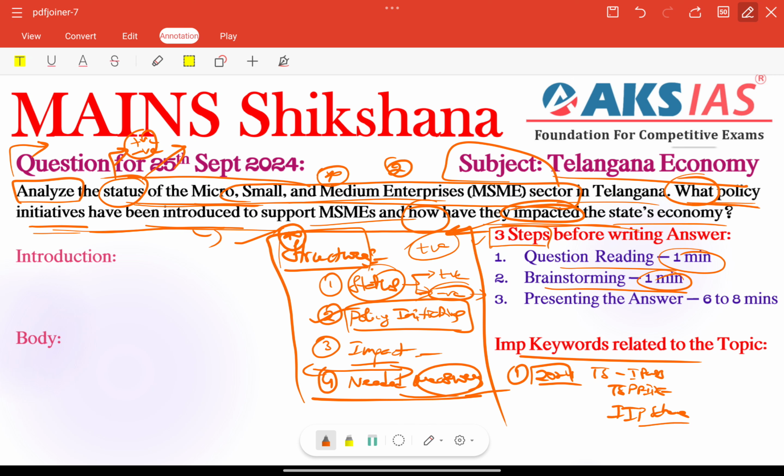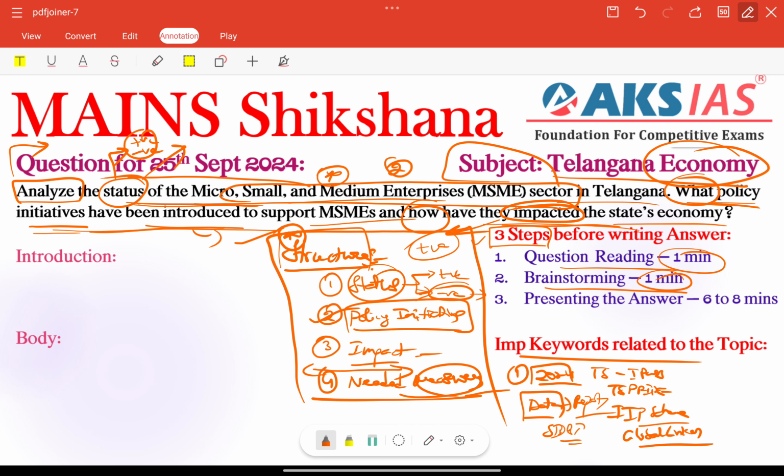Whatever schemes there are, also digital initiatives. Recently the Global Linker initiative was also launched, platforms like digital platforms. So that is also very important. Other than this, since we are writing an economy question, we need to focus on providing some data. We need to focus on important facts and data related to reports. Reports also need to be included, for example,